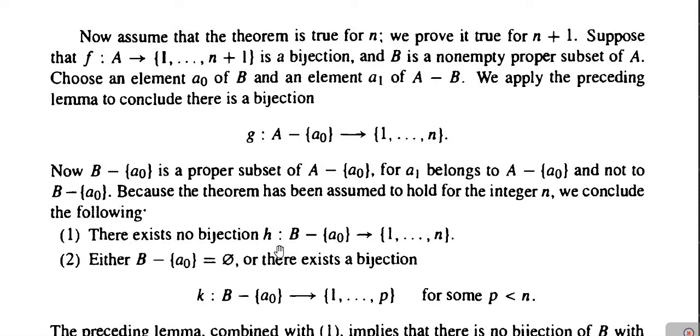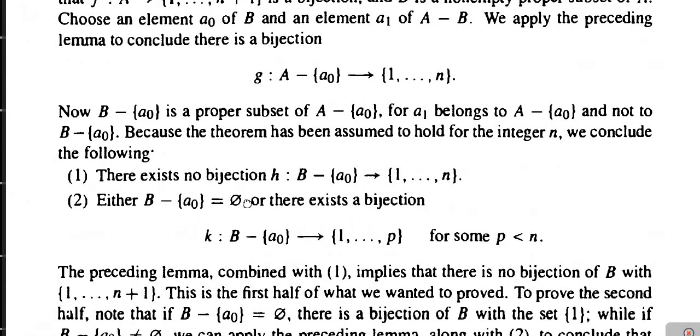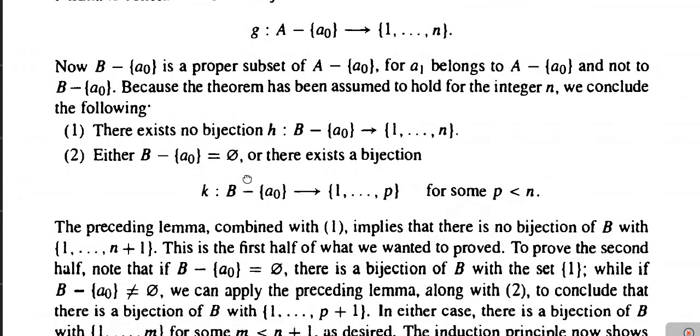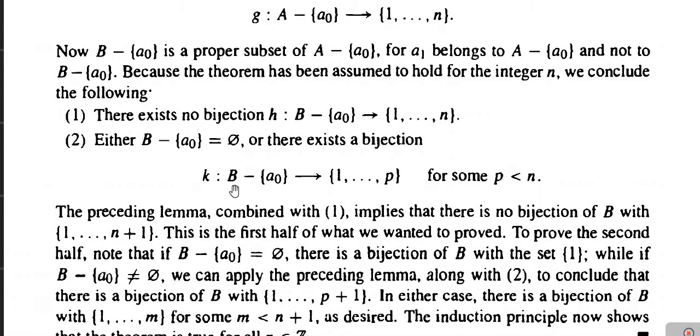there exists no bijection H from the set B minus singleton A0 to the set 1, 2, 3 up to n. And second, either B minus singleton A0 is empty or there exists a bijection K between the sets B minus singleton A0 and the set 1, 2, 3 up to P for some integer P less than n.